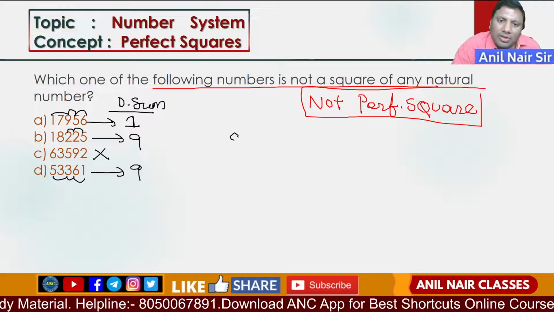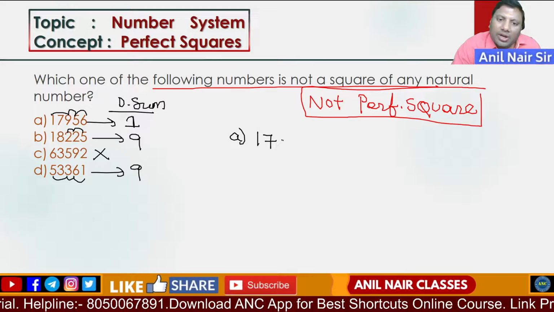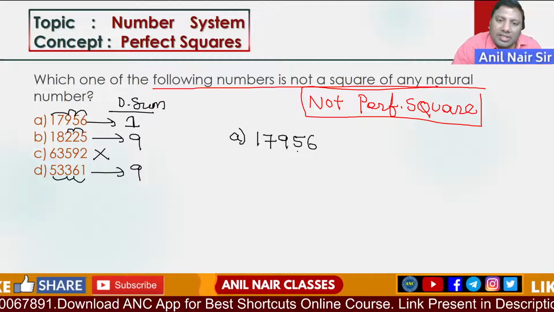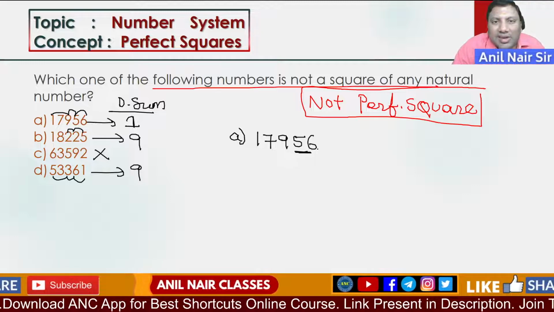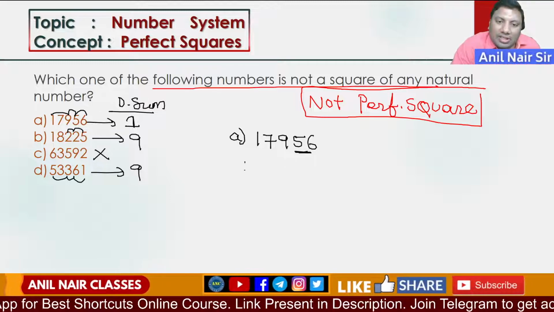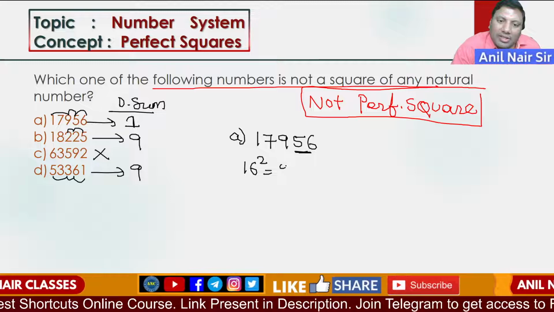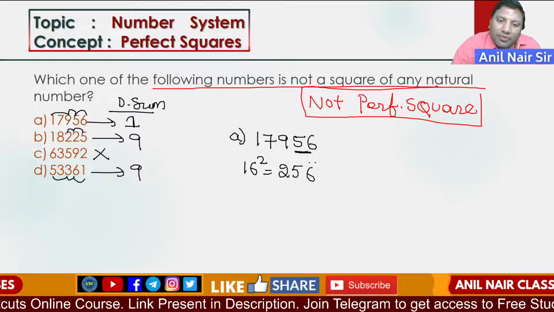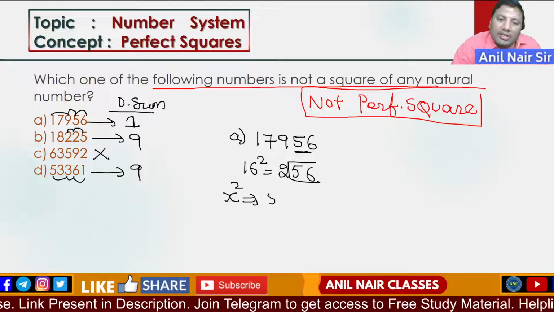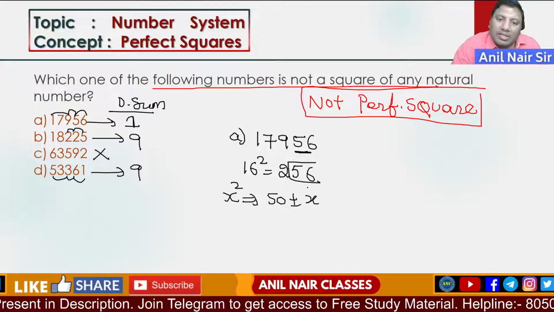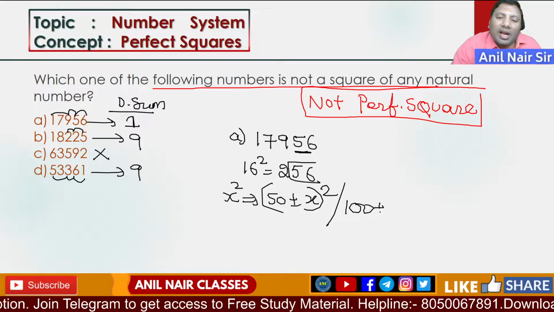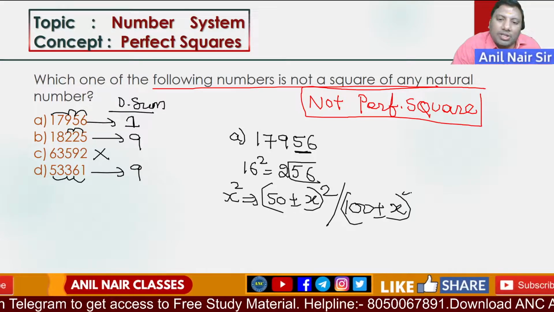Now how will you do it? Very easy. 17956: the last two digits are 56. What is the smallest number whose square gives 56? 16 square is 256. So which logic will you use? x square: 50 plus or minus x, whole square, gives 100 plus or minus x whole square, so the last two digits will be the same.